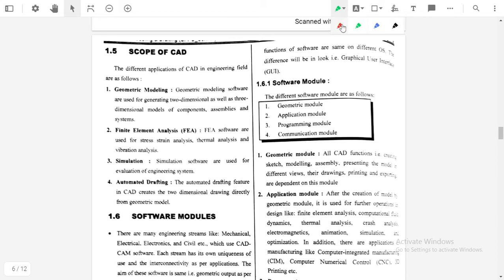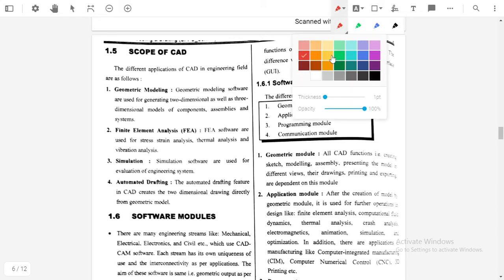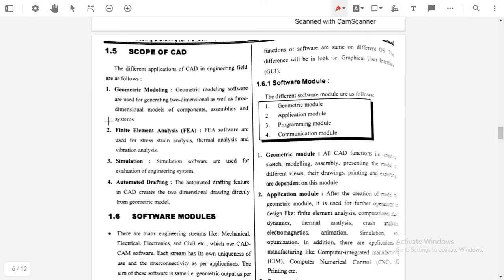So here the first one is geometrical modeling. Geometrical modeling software is used for generating a two-dimensional as well as three-dimensional model of a component, assembly and system. Geometrical modeling is one application of the CAD in which we can use different design software to model a two-dimensional or three-dimensional object or component, or use it for assembly and disassembly purposes.